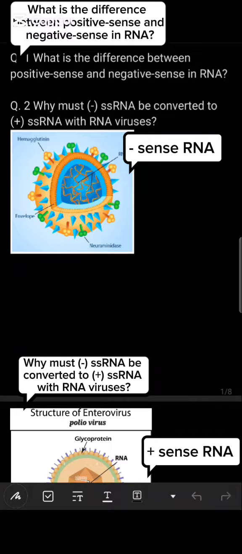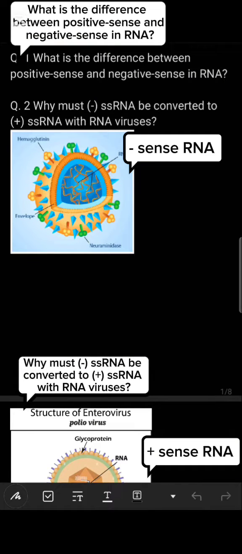Today I have two questions related to positive sense and negative sense RNA. You know that these are related to viruses. I'm talking about the viral RNA. As you know, some viruses are DNA containing, some are RNA containing. So I'm talking about the RNA containing viruses.